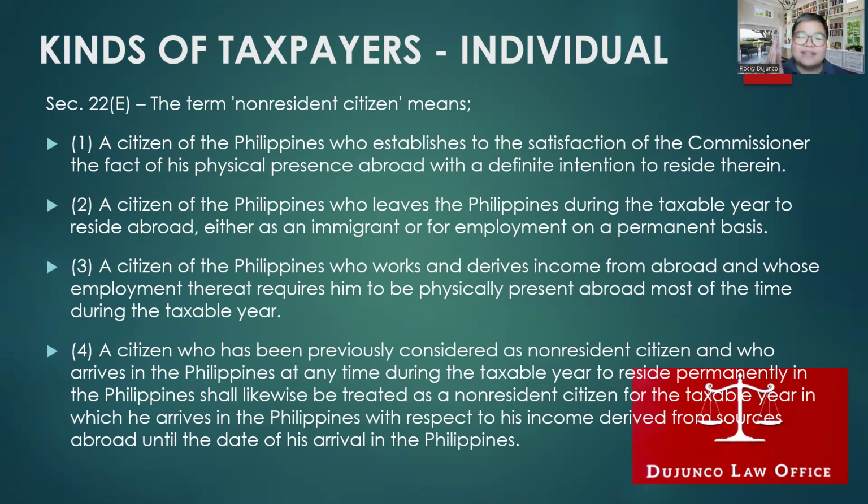Sa third one, dito na makokonsider ang length of stay. A citizen of the Philippines who works and derives income from abroad, so sa abroad siya nag-work, and yung employment niya requires him to be physically present abroad most of the time during the taxable year. When we say most of the time, anong ibig sabihin nun? 183 days. So, ibig sabihin, out of 365 days, 183 days nasa abroad siya.